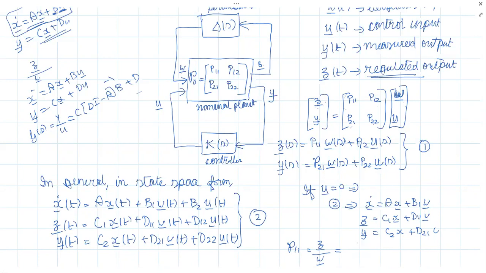Take the Laplace and just substitute. Tell me what you get. You have to eliminate x and the other variables, and find the relationship between Z and W. So what will you get?